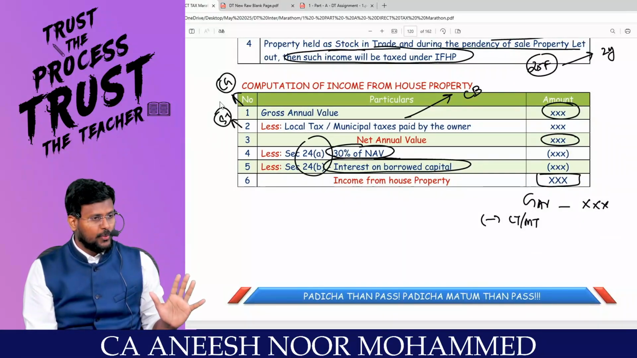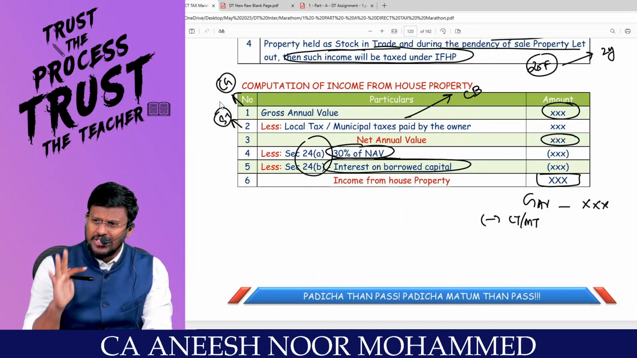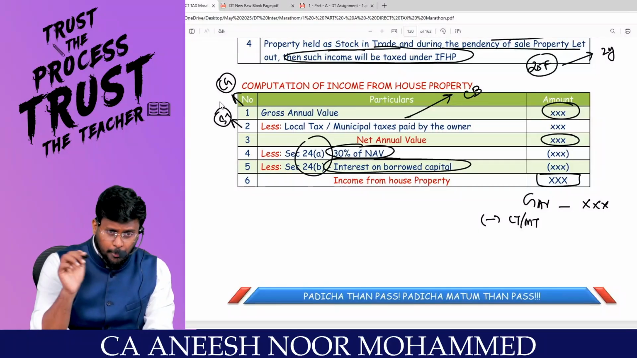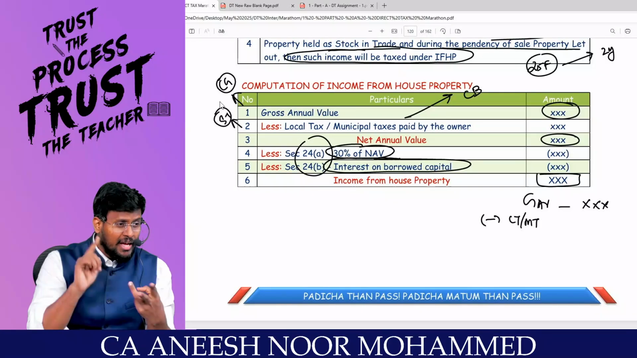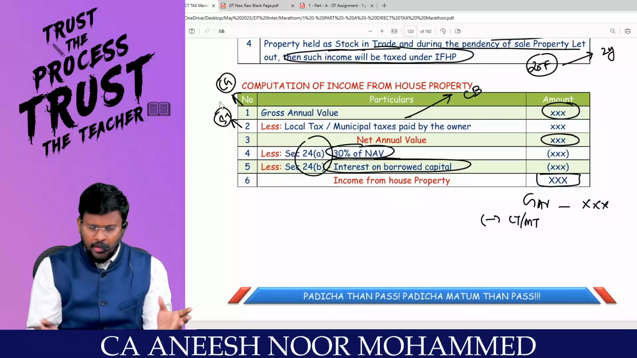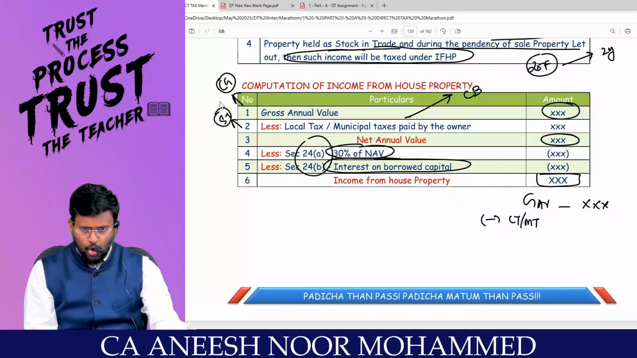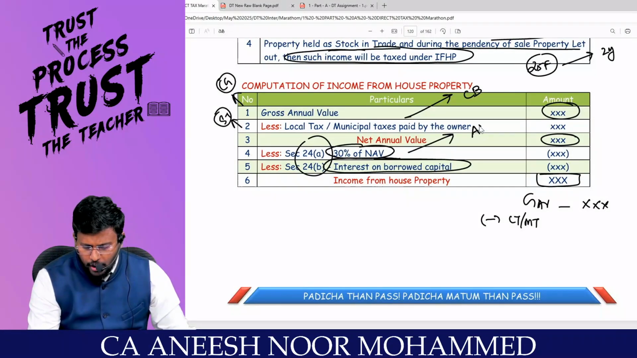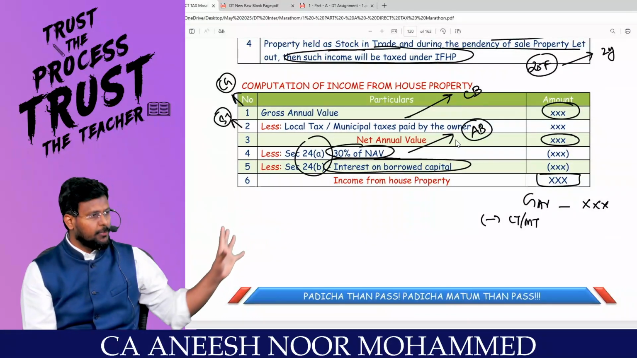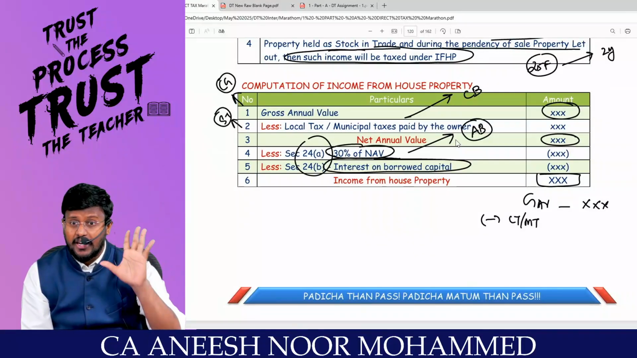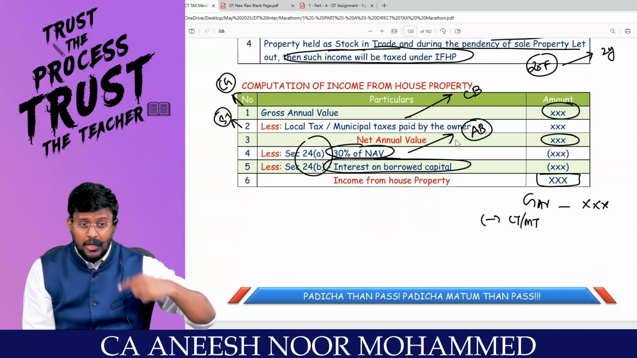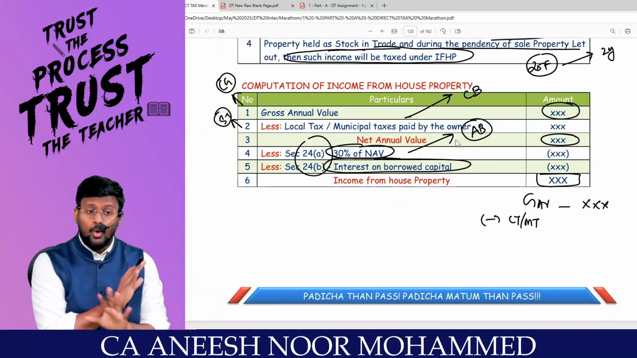You will get the net annual value. From that net annual value, reduce 30% of the net annual value, because for the property, painting, insurance, repairs, all will be incurred. Whether you incurred them or not, irrespective of that, on an ad hoc basis, you can claim 30%. Don't reduce any other expenses. The question will tempt you by giving a lot of other information. Don't reduce those.